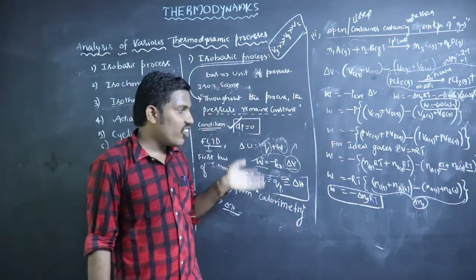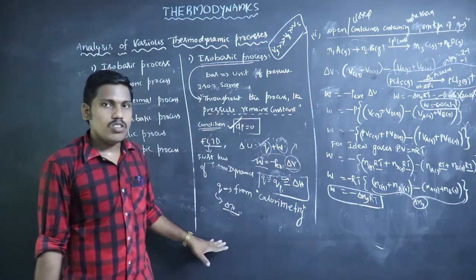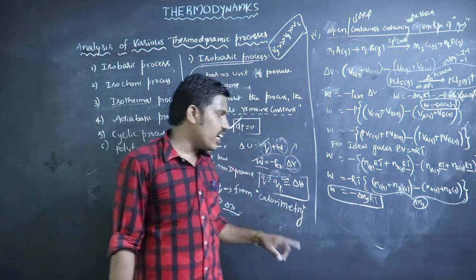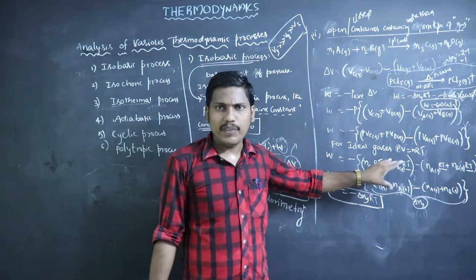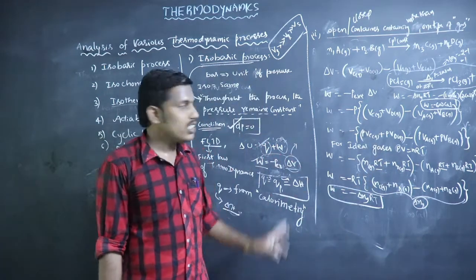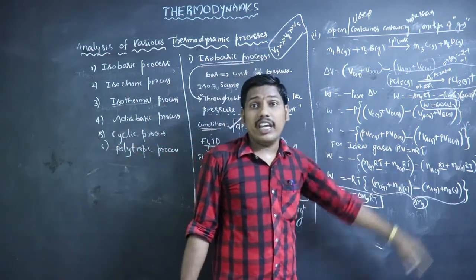So here our main intention is to calculate the work done in this process. We can consider different cases. In the first case we consider only one type of gas, in an open container, closed container, whatever it may be, because throughout the process we can consider constant pressure, because the process is isobaric. So the work done formula is minus nRT.